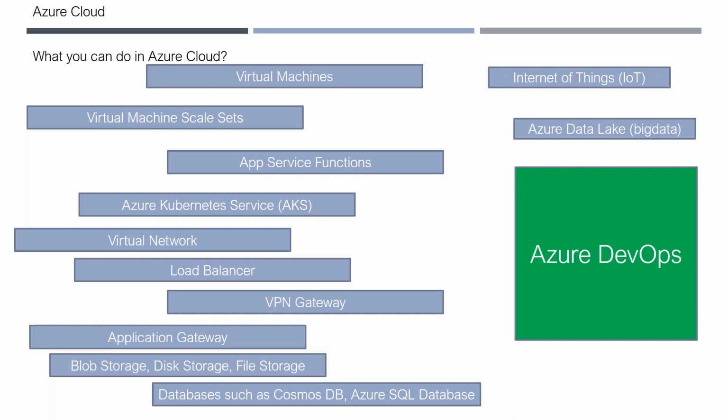We will learn only Azure DevOps. The reason I'm talking about all these components is that people should know some fundamentals of Azure cloud. That's the reason I'm talking about all these different areas. But as part of our course training, we will learn Azure DevOps, and also we will learn Azure Kubernetes Service. The rest of the things we will not cover because they come under Azure Cloud Administration. That's a separate course. This is only to give you an idea about Azure Cloud because you are going to use the cloud concepts here.